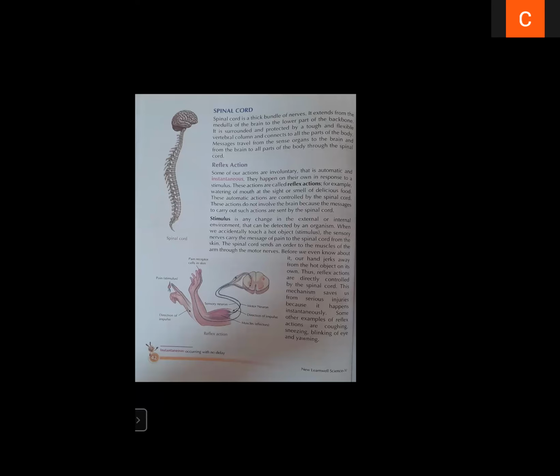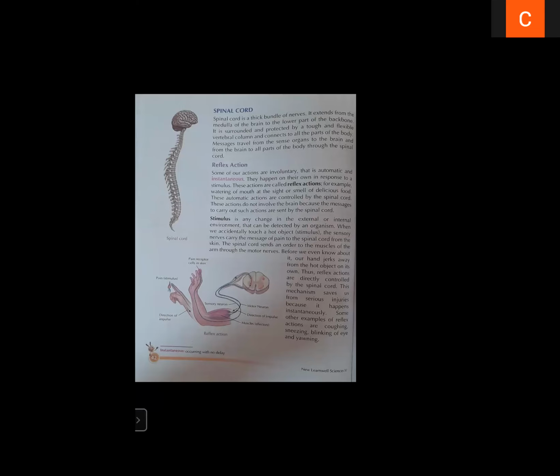Means many nerves combined together, and they will form the spinal cord. The spinal cord is protected by the tough and flexible vertebral column and connects to all parts of the body. Messages travel from the sense organs to the brain and from the brain to all parts of the body through the spinal cord. The spinal cord plays a very important role in sending and receiving messages and orders.